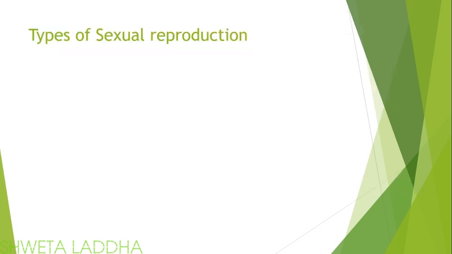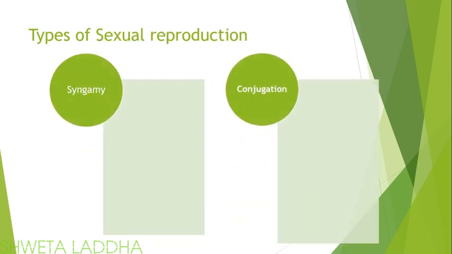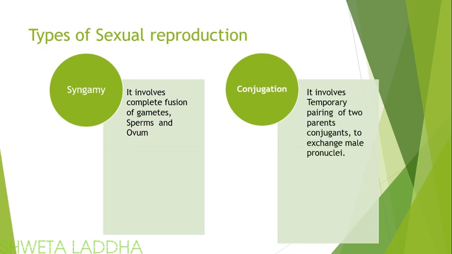Types of sexual reproduction. There are two types of sexual reproduction, syngamy and conjugation. Syngamy is also called fertilization. It involves complete fusion of two gametes, the sperms and the ovum. Whereas in conjugation, there is temporary pairing of the two parents. The parents are called conjugants. They pair together to exchange the male pronuclei.